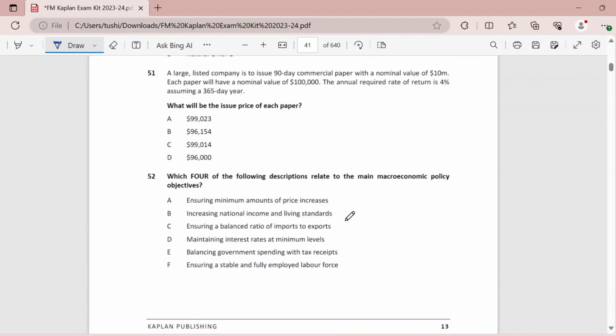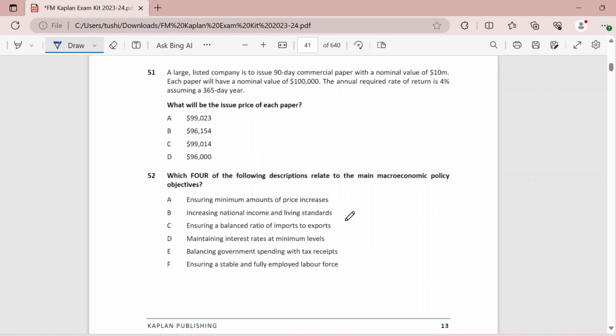Moving on. A large listed company is to issue 90-day commercial paper with a nominal value of $10 million. Now, each paper will have a nominal value of $100,000. Annual required rate of return is 4%, and there are 365 days in a year. We have to calculate the issue price basically. First, we will see how much the return should be.